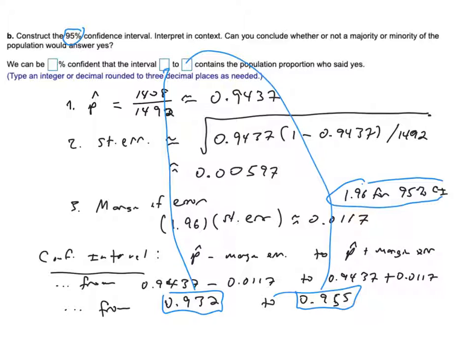Anyway, so we'd be 95% sure that the true proportion in the population who would answer this question yes, that they believe that there should be laws on industry, is between 0.932 and 0.955, so it's a very high percentage.